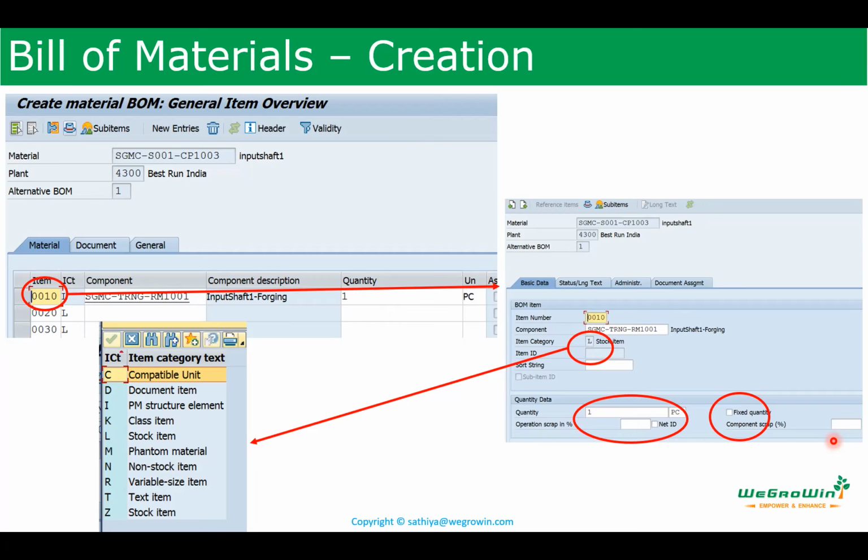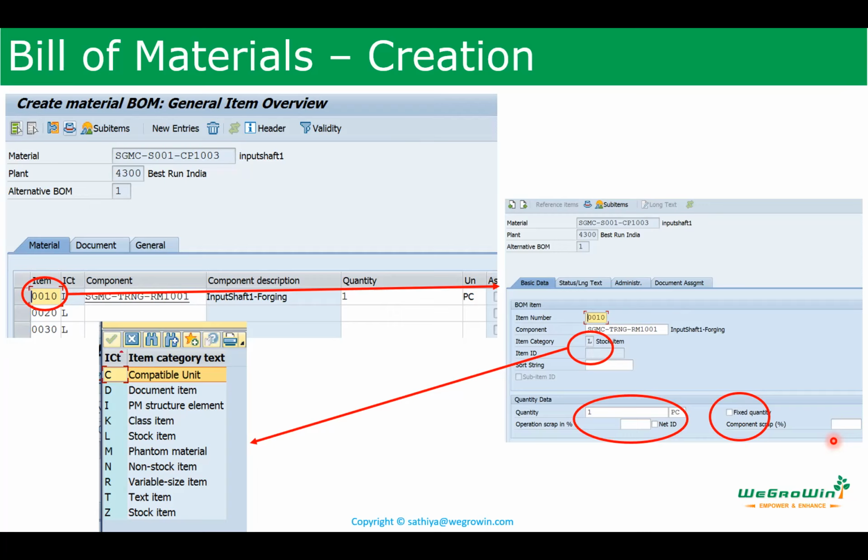But the scrap, when I produce product 1, it is only 1%. But when I produce product 2, it is 2%. When I produce product 3, it is 0%. Like this, if it is there, then I can come and update the specific component scrap in this field.